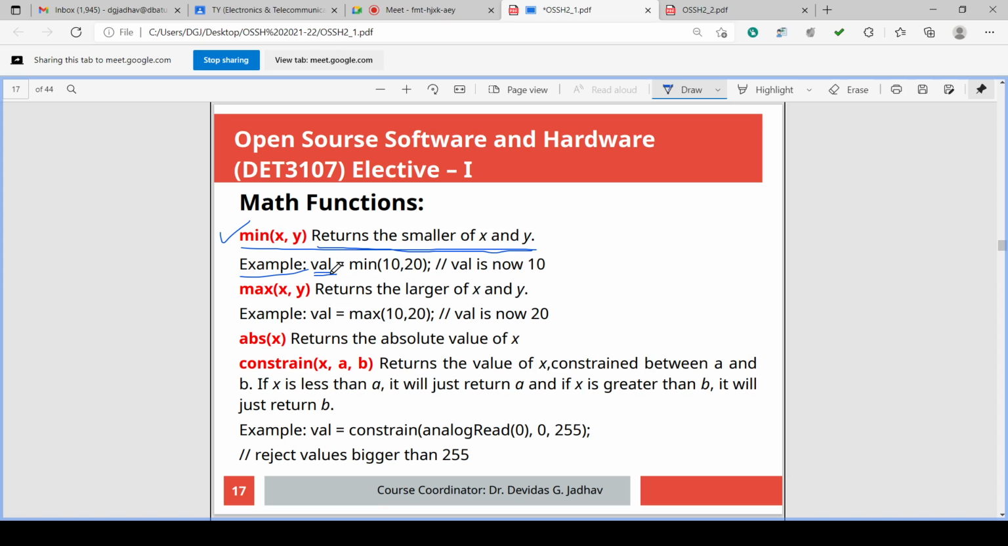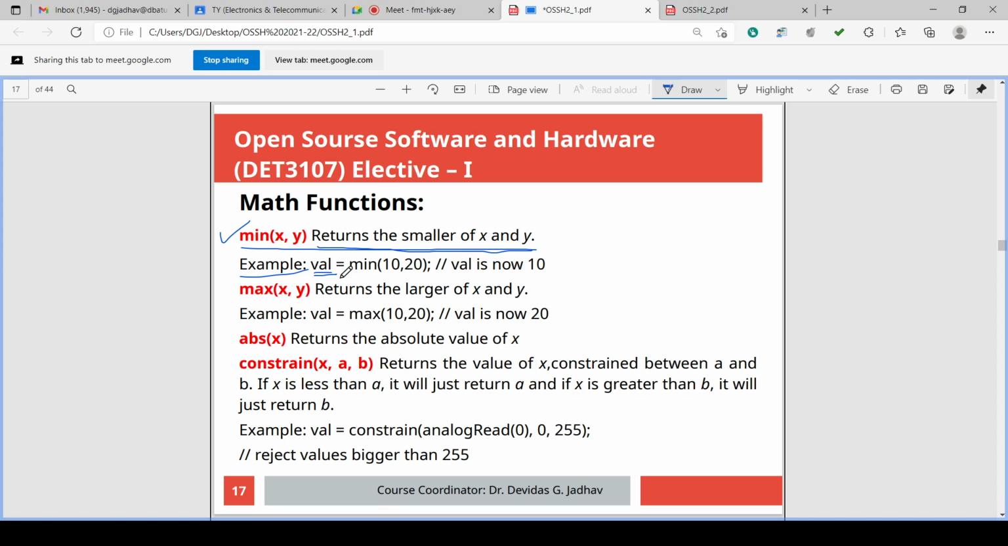We are users, we are programmers, isn't it? We can give the variable name. Instead of val, you can give Jadhav, or number 1, number 2, or value 1, value 2, or val 1, val 2. You can give your name, anything, as the name of the variable. Generally the name of the variable is meaningful, so that it is easy to understand in the program.